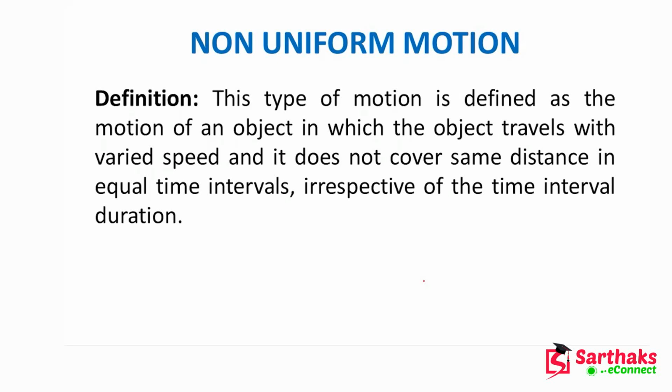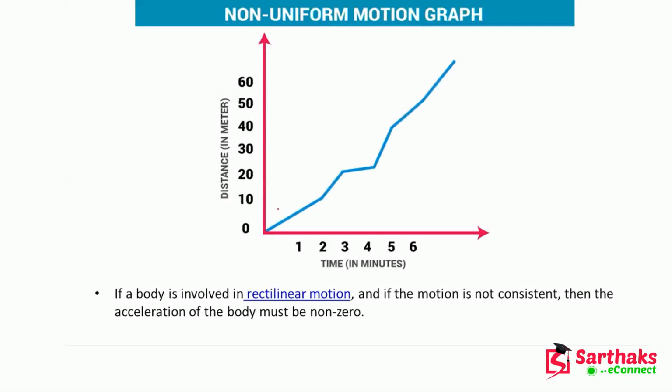Now we are switching to non-uniform motion. Fine. So what is the definition? Non-uniform motion is defined as the motion of an object in which the object travels with varied speed, and it does not cover the same distance in the same equal time interval, irrespective of the time interval duration. So this I will explain with the help of this graph.